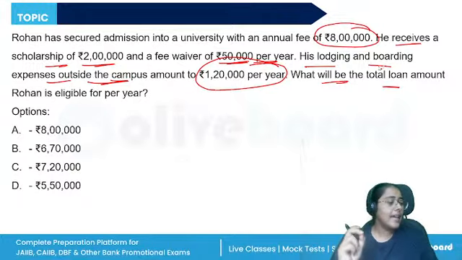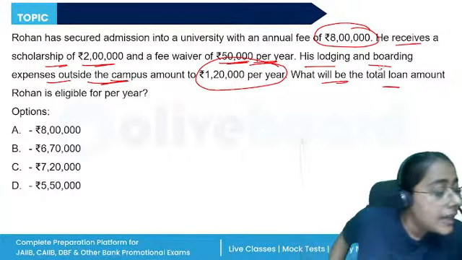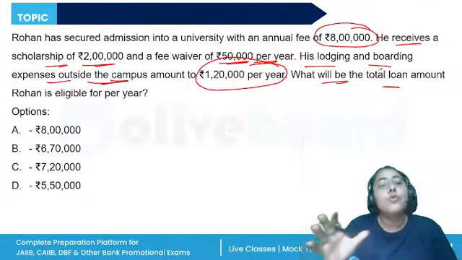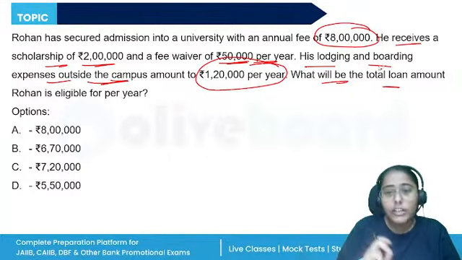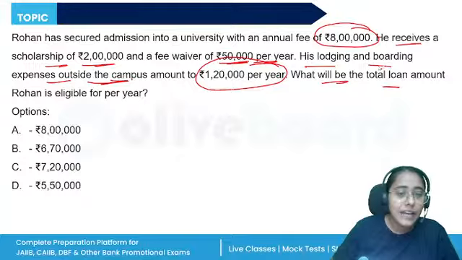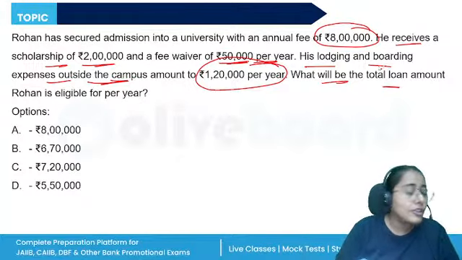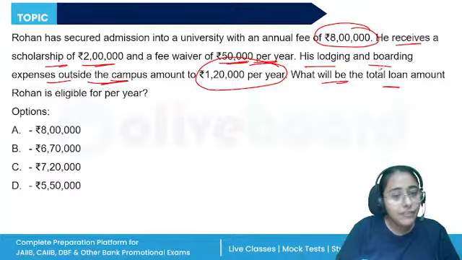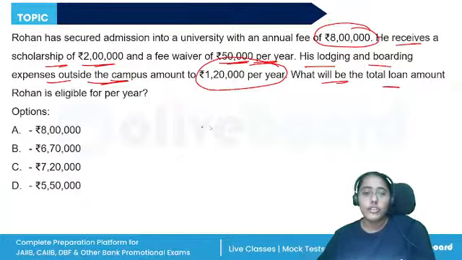See, it says that the total annual fee will be taken into consideration, but we will exclude if they are getting a scholarship. So scholarship is removed. It is now 6 lakh rupees. Then a fee waiver is also there. It is also removed. So it becomes 5 lakh 50,000. But 1 lakh 20,000 expenses, boarding and lodging is there.